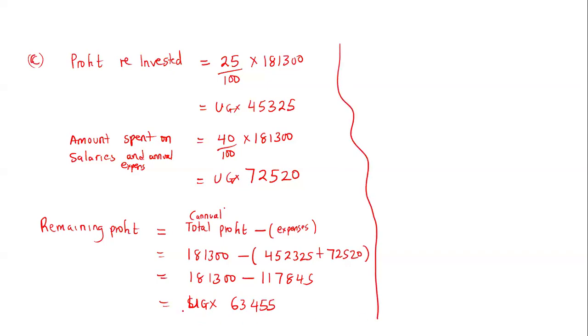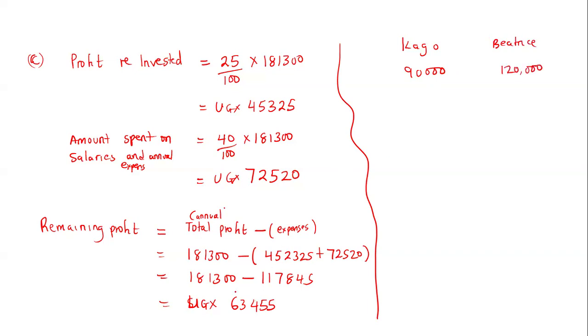That means that if they are to share, they must share the 63,455. Now, how are they going to share? Initially, they told us that Cargo contributed 90,000. Then the girl, Beatrice, went on and contributed 120,000.